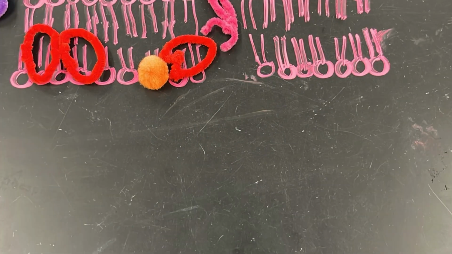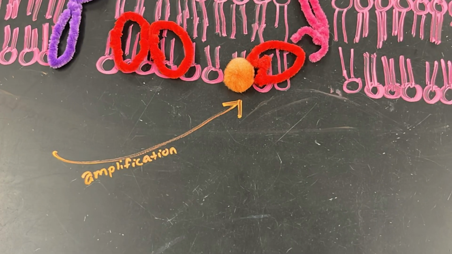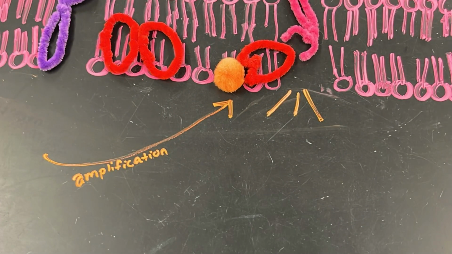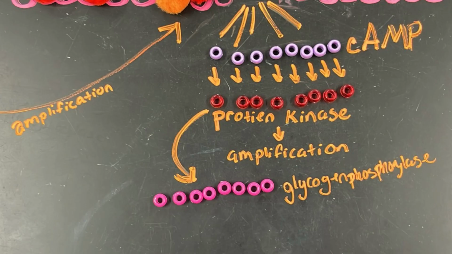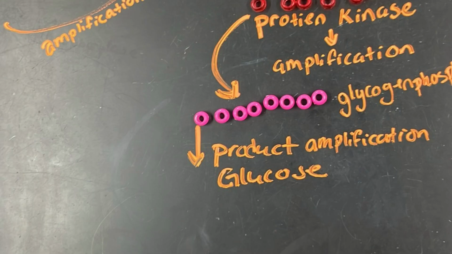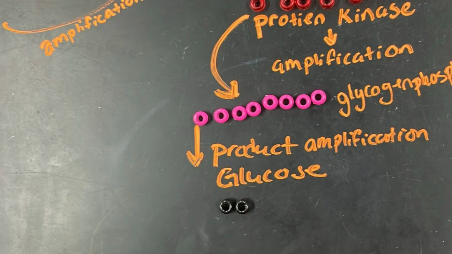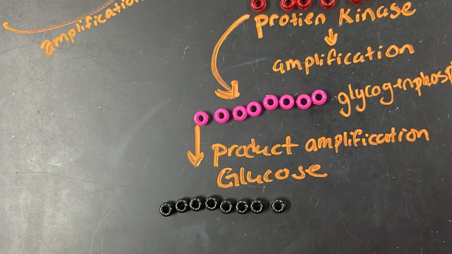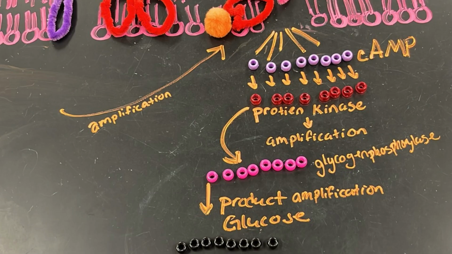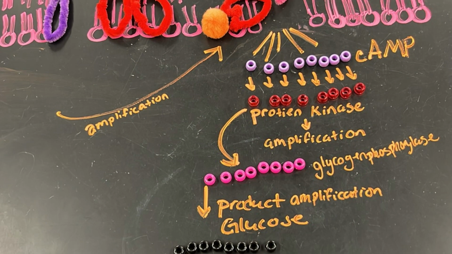But all this isn't just happening once, it's happening a multitude of times. That's called amplification. We start with just one molecule, but we end with many. This means a small amount of epinephrine elicits a very fast response. Once the process has gone through cAMP, kinase, and phosphorylase, you better believe there's a lot of product.